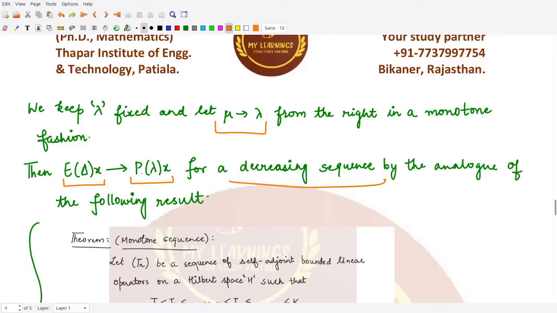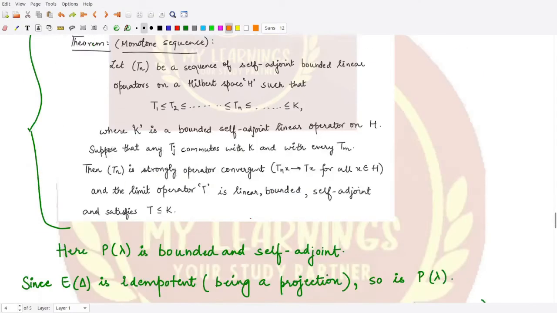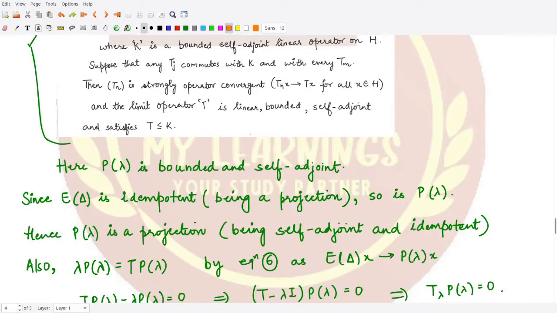So we are saying this E delta x is tending towards P lambda in a strongly convergent manner, right? So we are defining it like this, and in that case this P lambda would be bounded and self-adjoint. Why? Because it is the limit of that sequence. So the limit here is linear bounded self-adjoint.